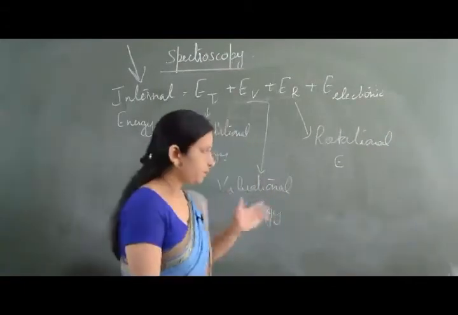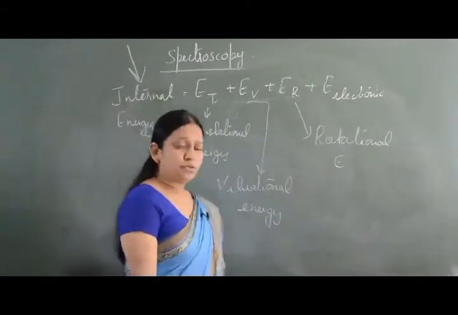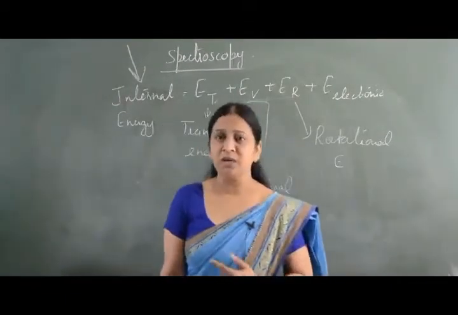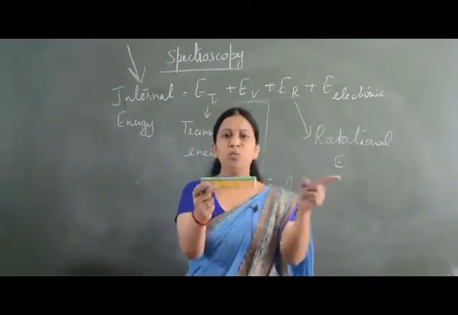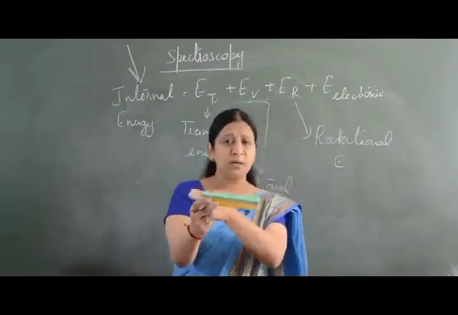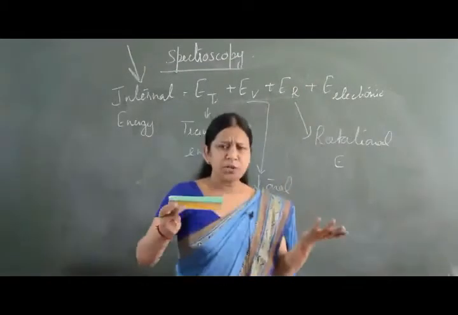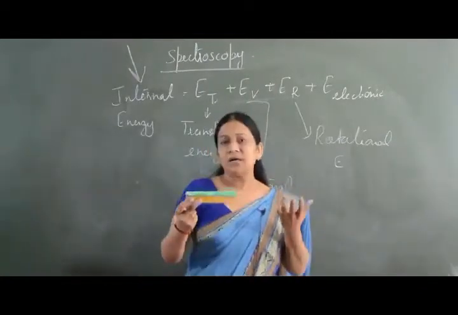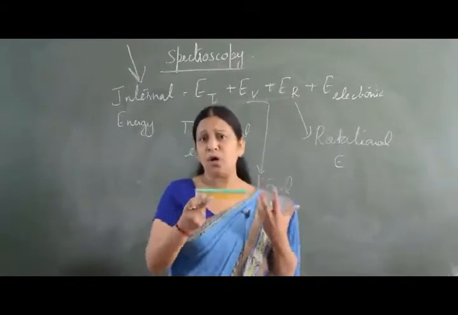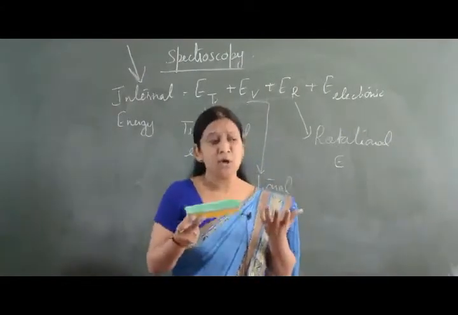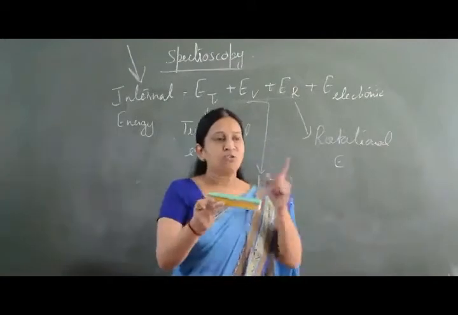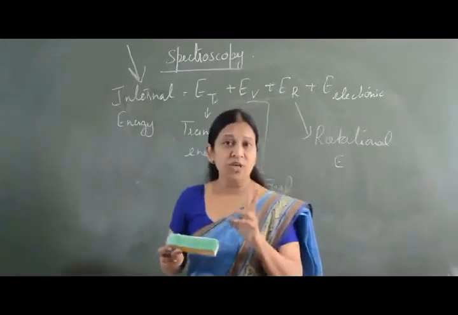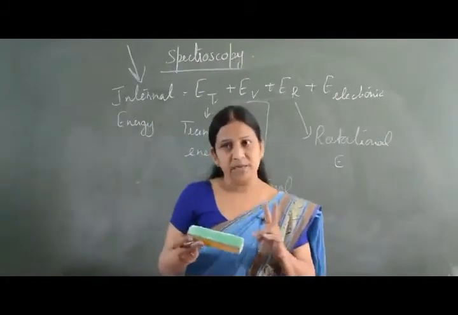So if we talk about all the four forms of energy: translational energy, by translational energy we mean, if this is an axis, then the to and fro movement of the constituent particle on a particular axis. The constituent particle can be an atom, an ion, or a molecule, depending upon what is under consideration. So translational energy means to and fro movement on an axis. We have got three axes, x axis, y axis and z axis.